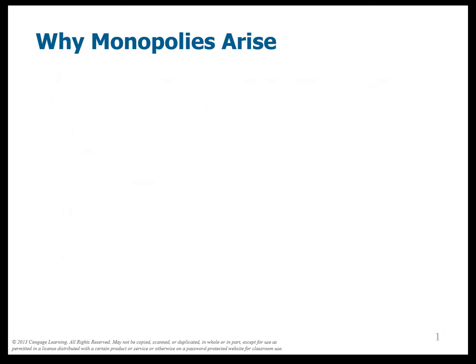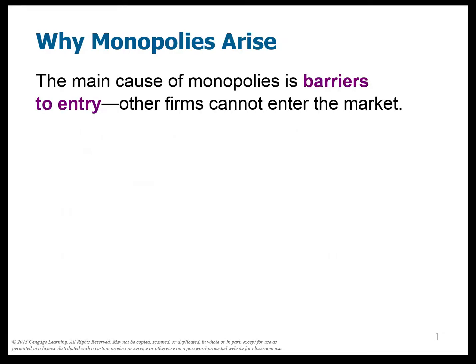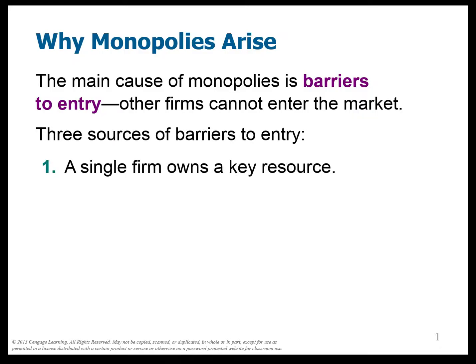All right, now why do they exist? We say barriers to entry. That means that other firms cannot enter the market. Monopoly, there's only one seller because for some reason no one else can enter the market. Here are 3 reasons. One is a single firm owns the key resource.